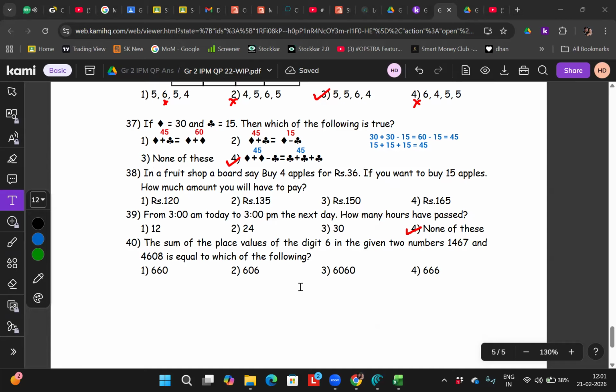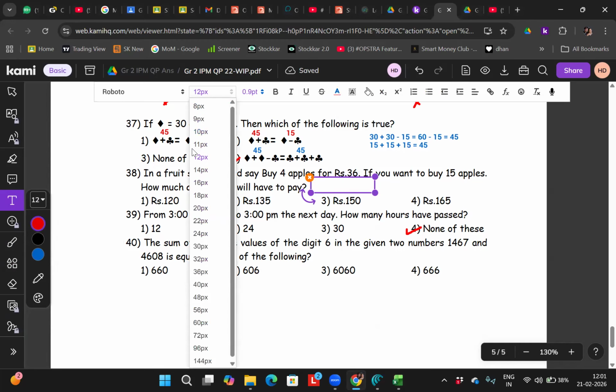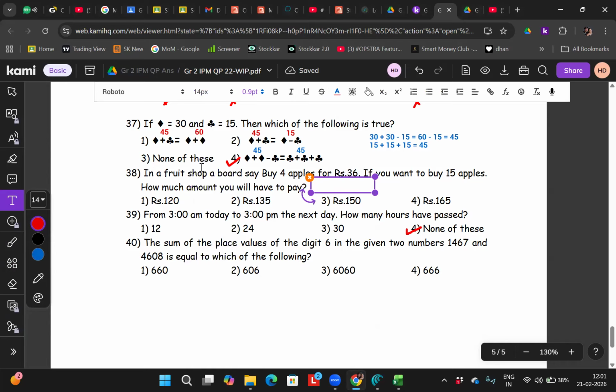We have to multiply. 36 rupees multiply by 15. अच्छा, 36 multiplied by 15.